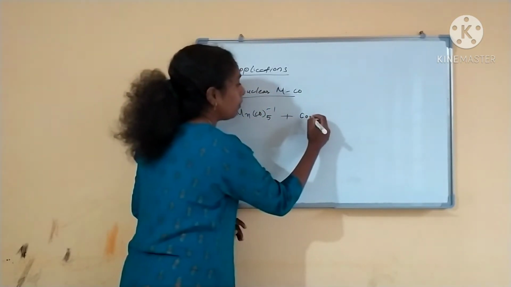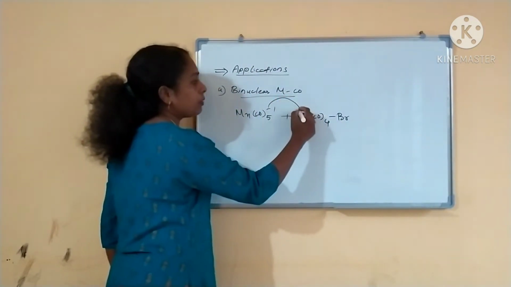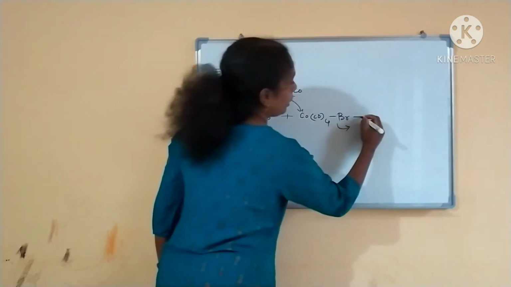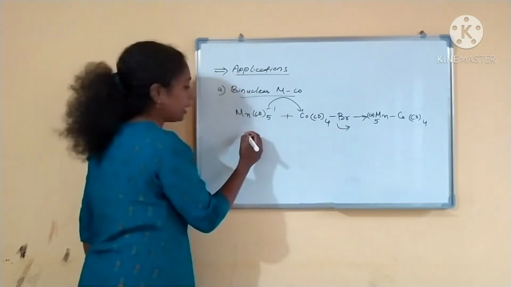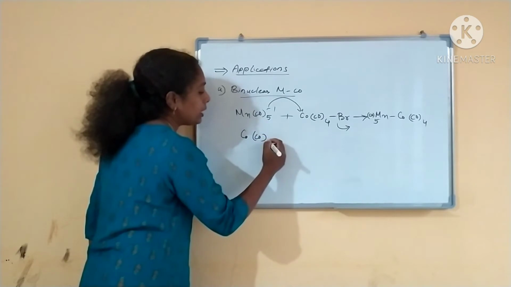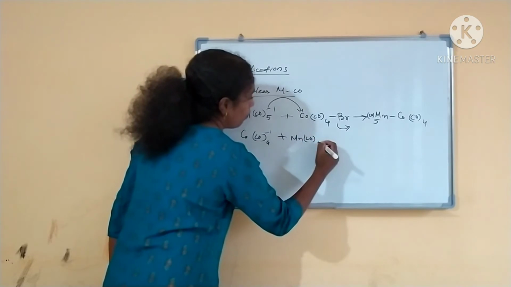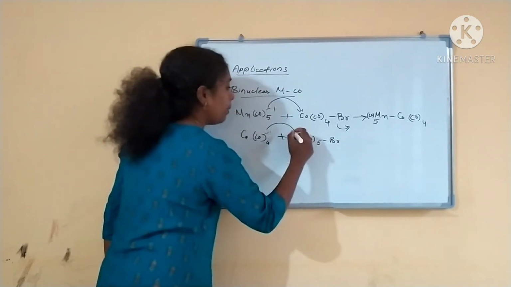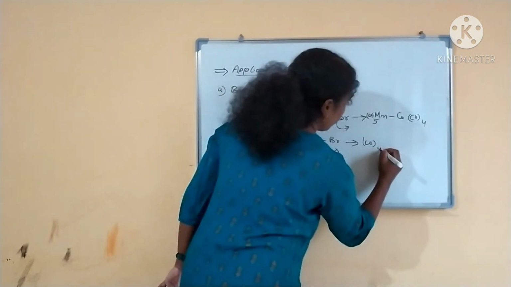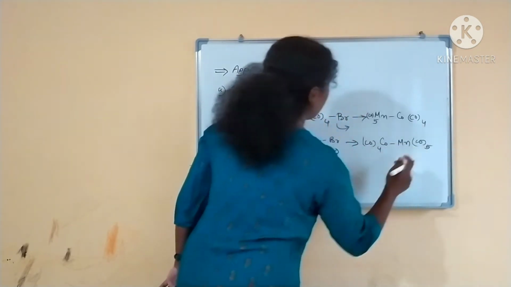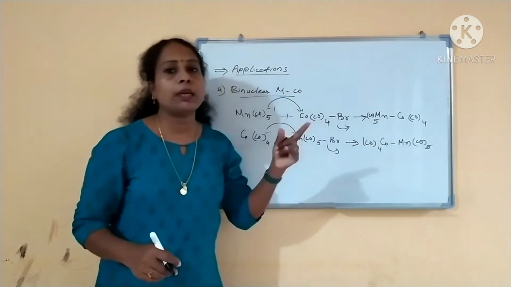It will be reacting with Co(CO)4Br. Like this, one complex it will be reacting. What will happen? The bromide will go off. Then it will form the product. So like this binuclear metal carbonyls it can form. Another example I am writing. Co(CO)4 minus is reacting with Mn(CO)5Br. What will happen? Manganese will attack, and the bromine, the halogen, will be going. Then it will be forming the product. Like this binuclear metal carbonyls, two metals will be there. So binuclear metal carbonyls it can prepare.